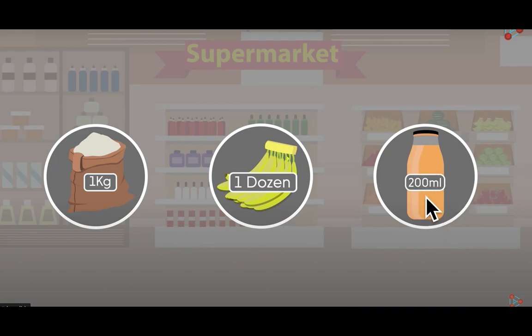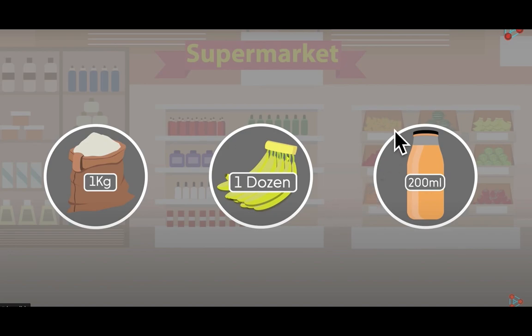Or if you are buying liquid form, it will be measured, for example juice, that is 200 ml, 500 ml. So the quantity is measured in this form. If you are buying things this way, you can get them this way. So what about tiny particles like atoms? How can we measure and how can we take them?